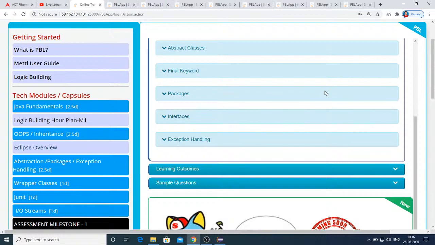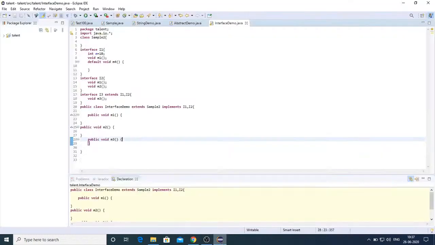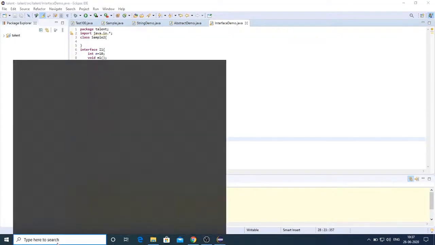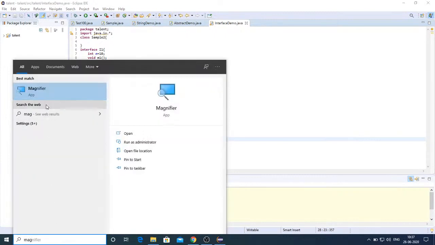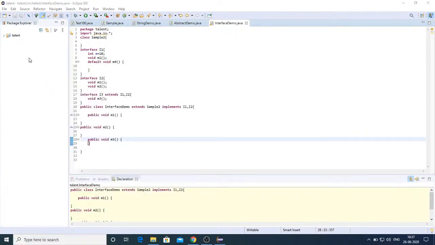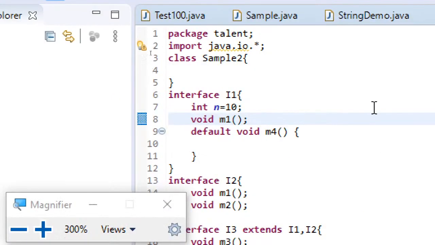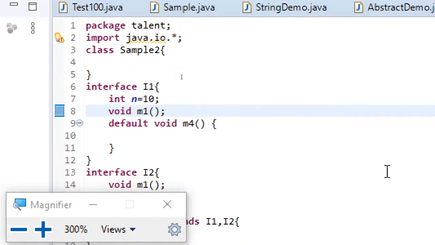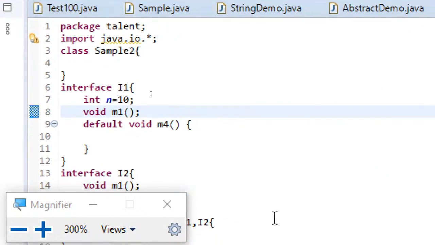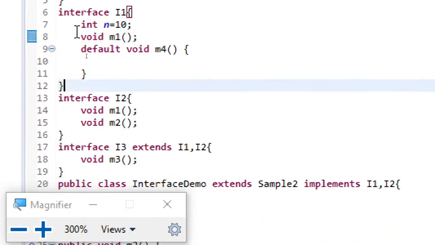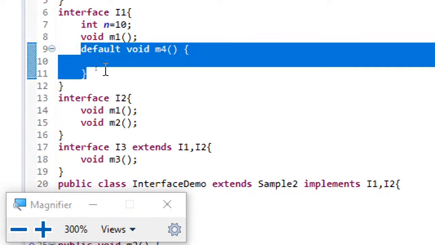So all those things we have covered, and I said that we are going to cover packages and exception handling in today's class. Let's begin with that. So straight away I'll open Eclipse, and let me open the magnifier. So this is what we saw yesterday, interfaces, and one more point to be noted, which I haven't covered in the last session, is that you cannot have